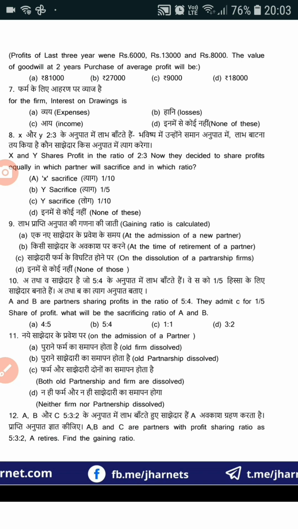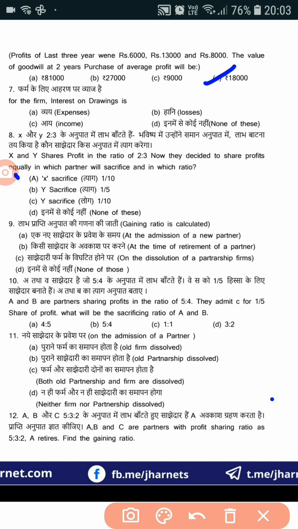Then for finding out the average profit, we should divide 27,000 by 3. It becomes 9,000. Then to find goodwill, we have to multiply it by 2, because in the question it is mentioned that goodwill should be at the 2 years purchase of average profit. So 9,000 into 2, it will become 18,000. So the correct answer will be 18,000, option number D.